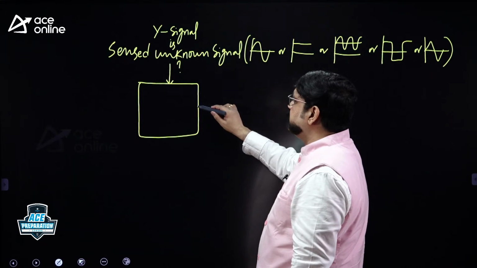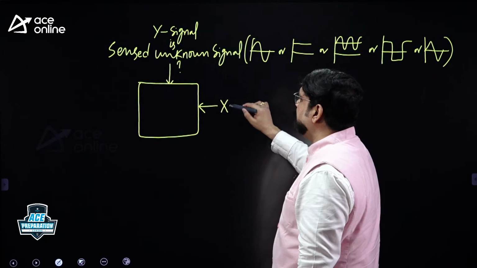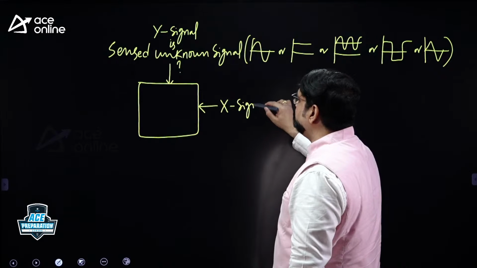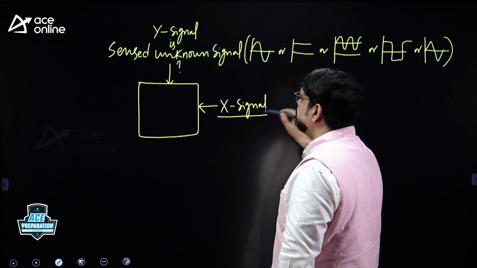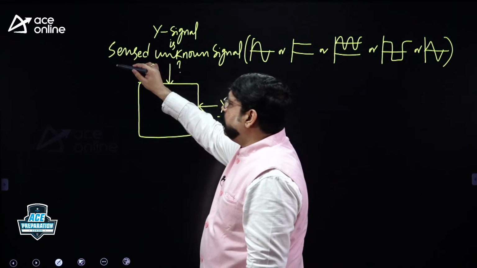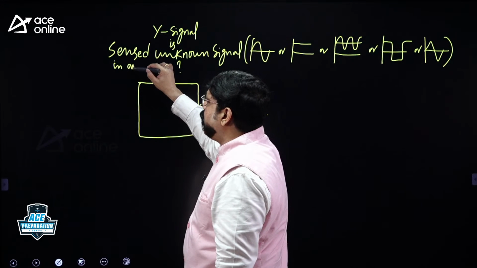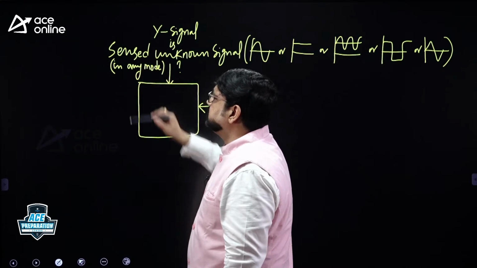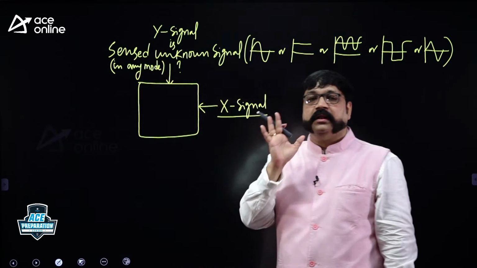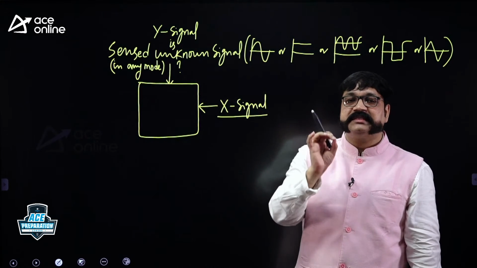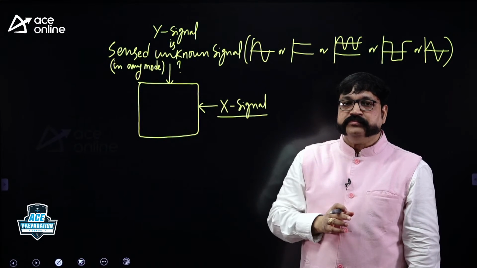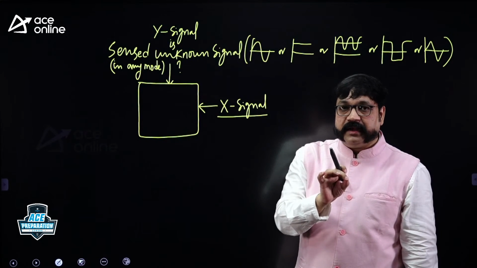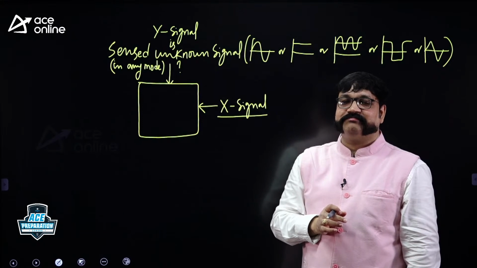But what about this X signal? That is a horizontal signal. The question is about that only. Horizontal signal in any mode. Let me write here, in any mode. Unknown signal, vertical signal is always sensed unknown signal. Y signal is always the sensed unknown signal in any mode. But X signal depends upon the mode of operation.